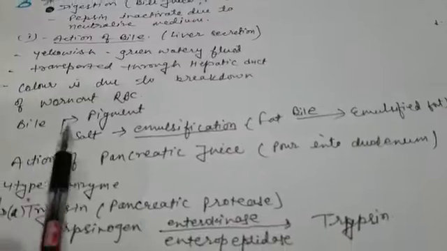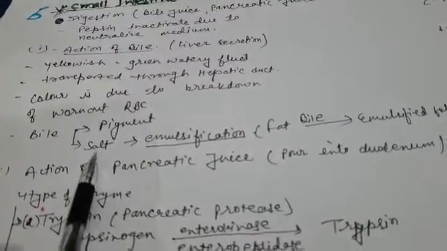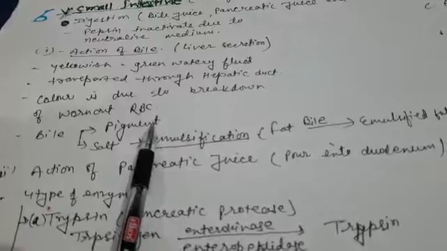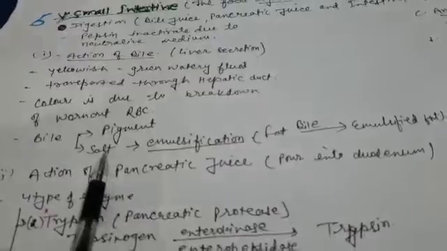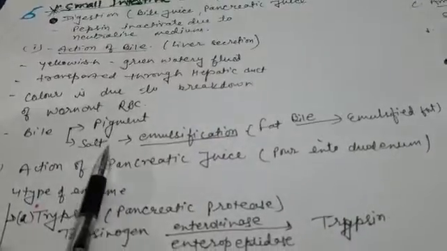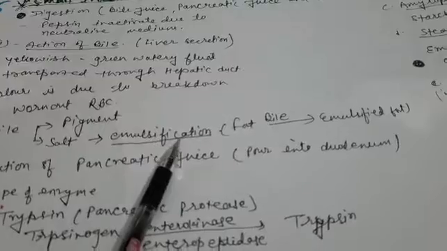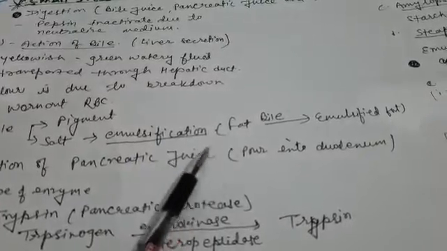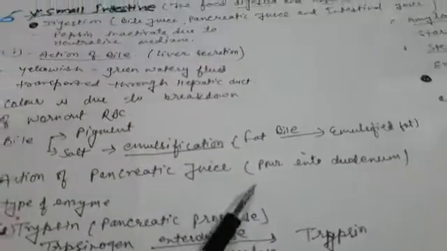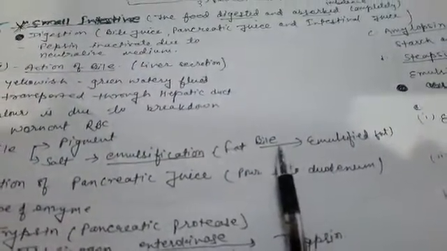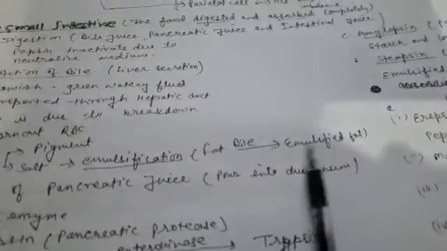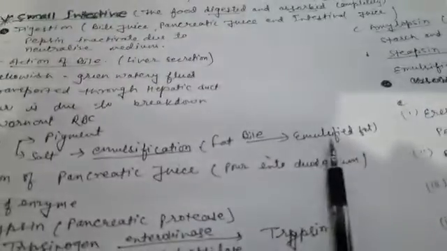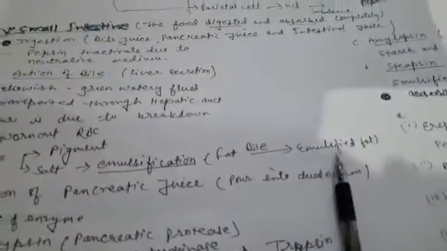Now the function of bile: it contains pigment and salt. Pigments like bilirubin and biliverdin give it the yellowish green color, and the main thing is the salt. Salt emulsifies the fat. Fat is not digested by enzyme here, but it is broken down into small fat globules, which is known as emulsified fat. And this fat is converted into emulsified fat by bile.